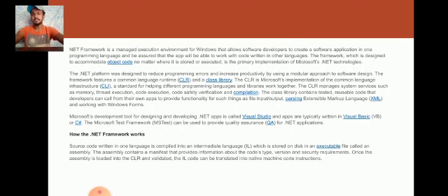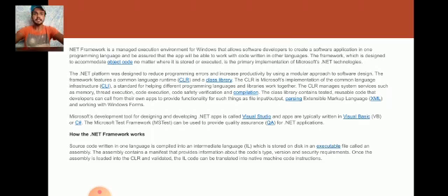So the .NET platform was designed to reduce programming errors and increase portability by using a model-based approach to software design. The framework features a common language runtime and a class library. The CLR is Microsoft's implementation of the common language infrastructure, CLI, which helps different programming languages and libraries work together.